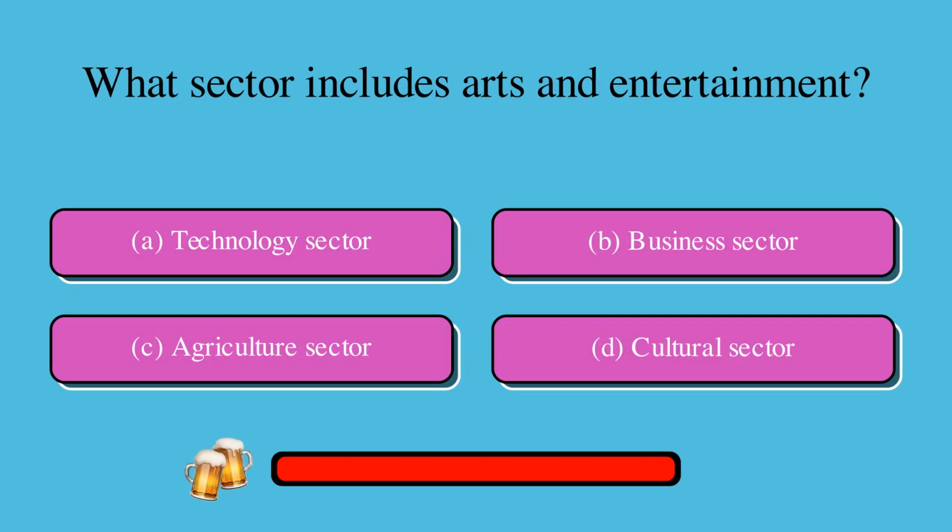What sector includes arts and entertainment? Is it A, technology sector, B, business sector, C, agriculture sector, or D, cultural sector? The correct answer is D, cultural sector.